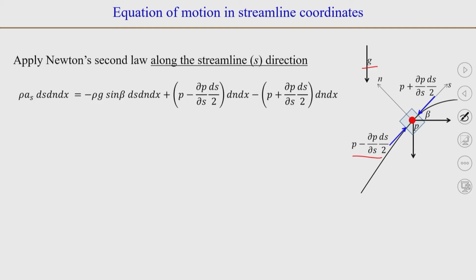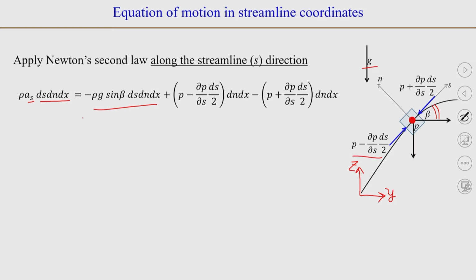So, we can write down m into A, where m is equal to rho into ds dn dx into a s, the acceleration along the streamline direction, which was v dou v by dou s. Now, we can write down the body force term. If we take this angle as beta, and this is y and this is z direction, we can see that g is pointing in the minus z direction.